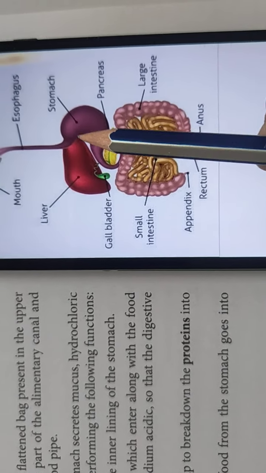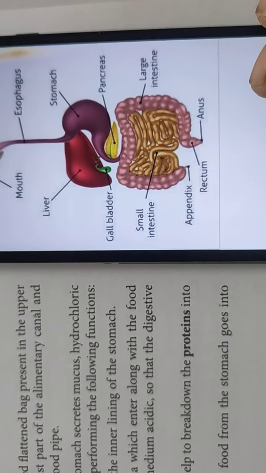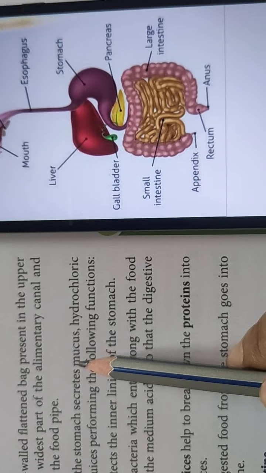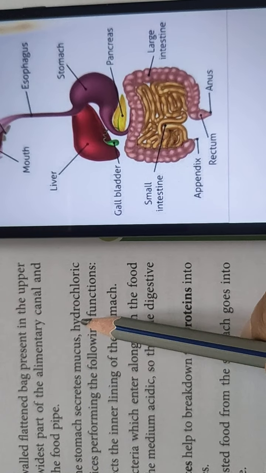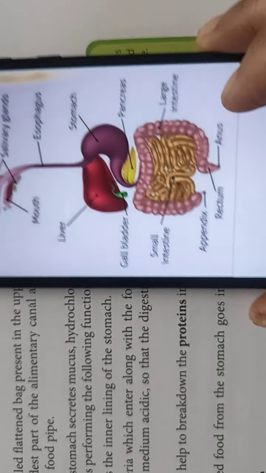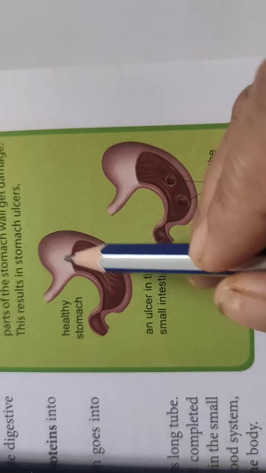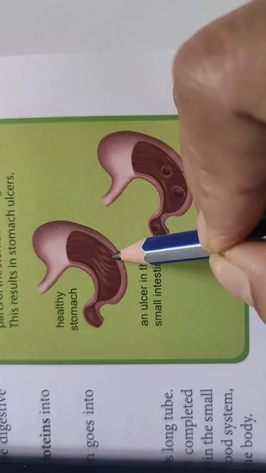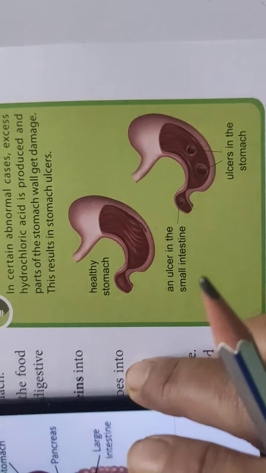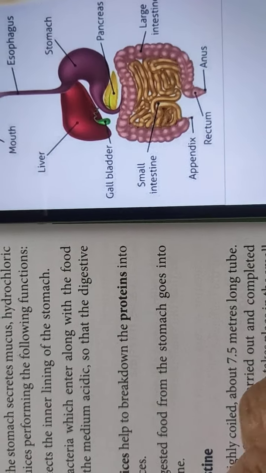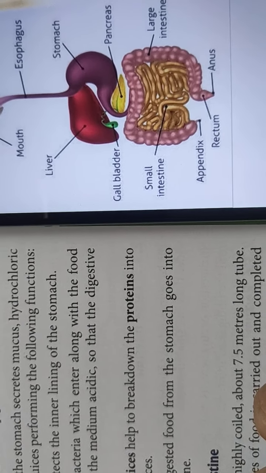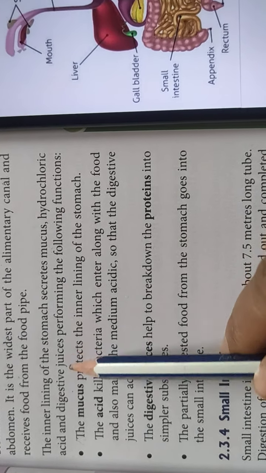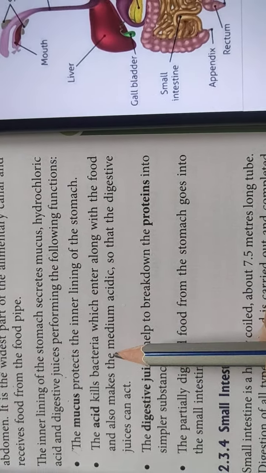So now let us see what is the structure of the stomach. See, if they cut the stomach, it's not exactly like this, but it has an inner lining which secretes mucus, hydrochloric acid and digestive juices, and these all help in performing the different functions of the stomach.